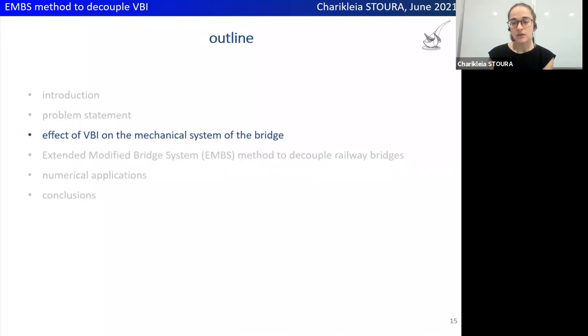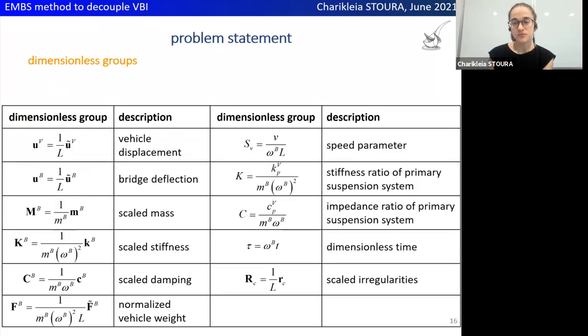Having adequately described the VBI problem, we proceed to the identification of the coupling mechanism between the vehicle and the bridge systems, and accordingly of the effect of the traversing vehicle to the supporting bridge. To do so, it is convenient to express the problem in dimensionless terms. The focus is on the bridge systems. Thus, the dimensionless parameters are expressed with respect to the bridge length, first natural frequency, and modal mass.